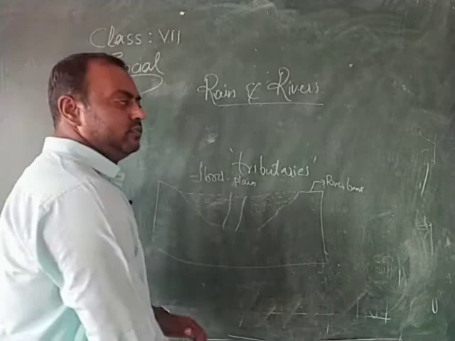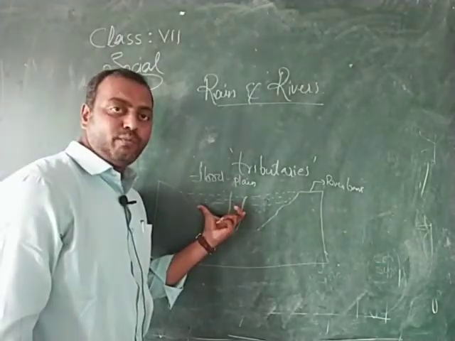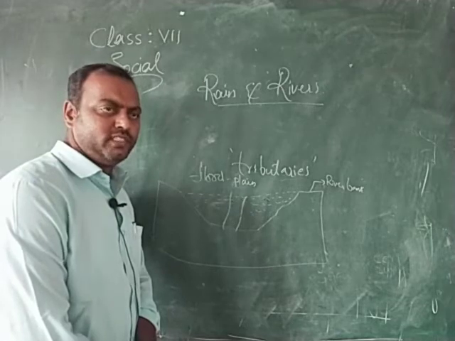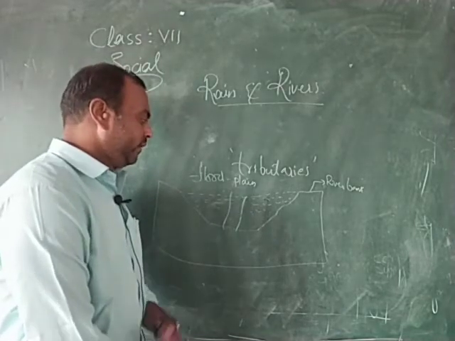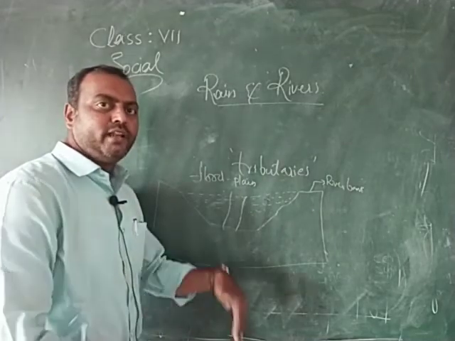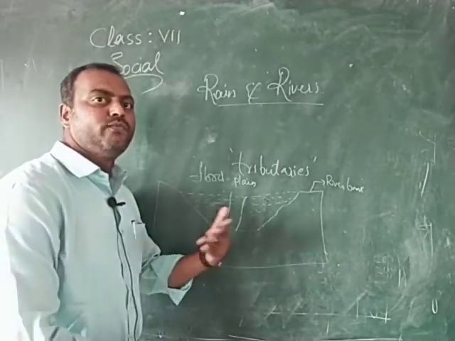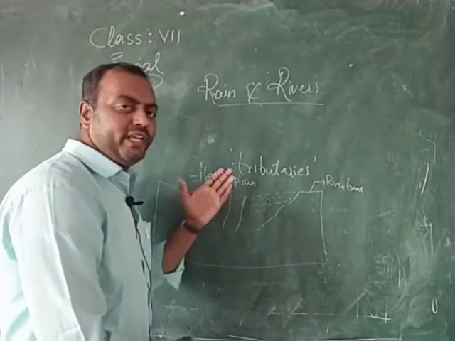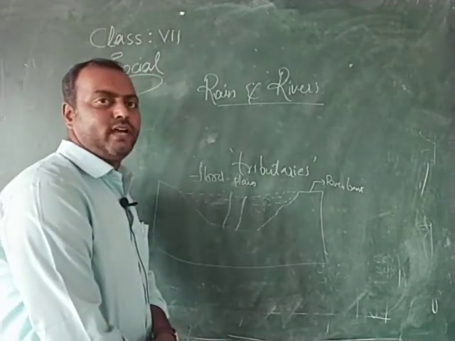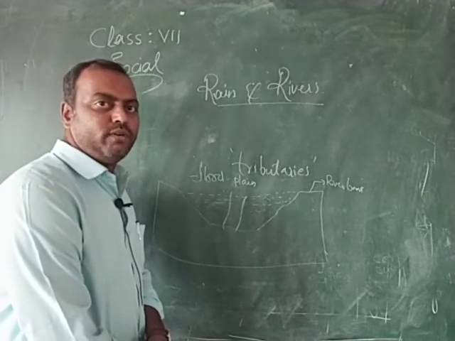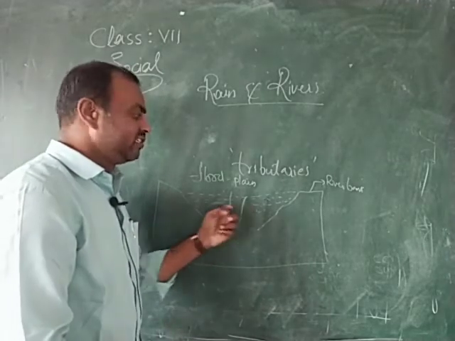This region is completely treeless. No plants are grown here. The reason why it doesn't contain any vegetation is, during the rainy season when the river flows to its full extent again, it brings away sand and gravel, and it doesn't allow for the growth of permanent vegetation in this region.